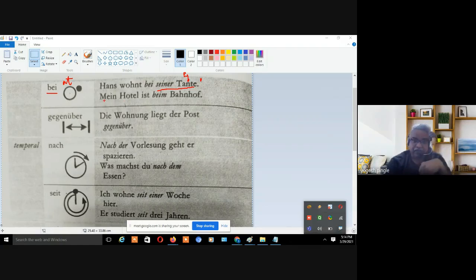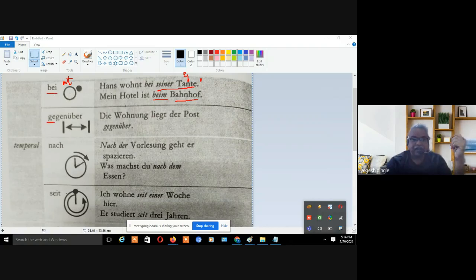Let's look at this. Mein Hotel means my hotel, ist beim, bei dem Bahnhof. My hotel is at the station. Bahnhof means what? Station. Bahnhof means station. Right. So bei dem, beim. Are you getting? So where we are going to use bei, it's very, very important.